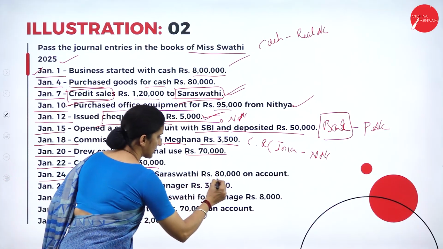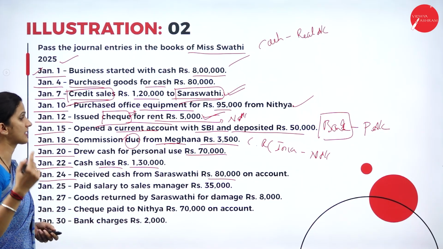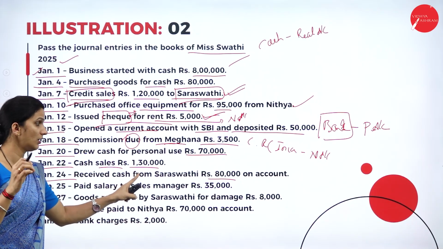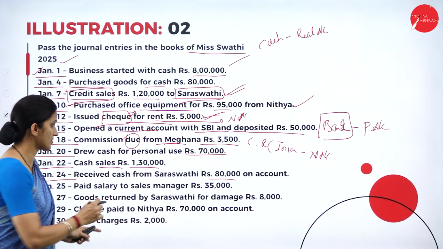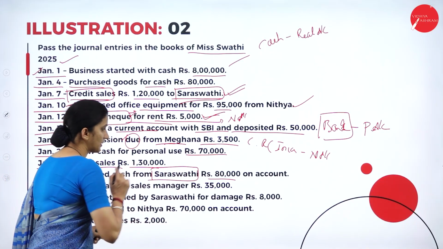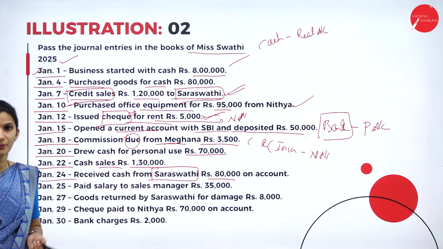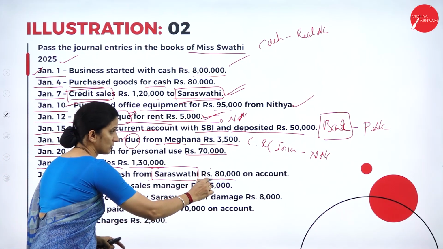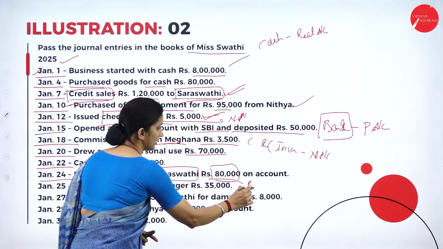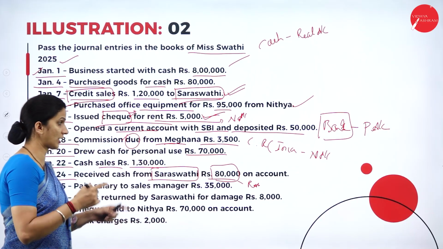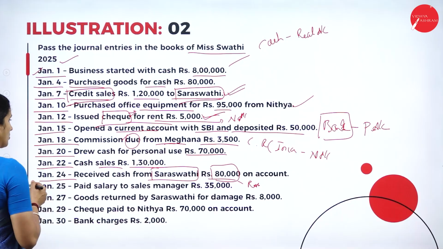Your cash is coming into the business from Saraswati. So Saraswati is your giver. Saraswati means it is a personal account. Personal account credit rule: credit is the giver. Saraswati is making payment to the business, so cash is coming into the business. So this is the real account. Debit entry will be cash account to Saraswati account.